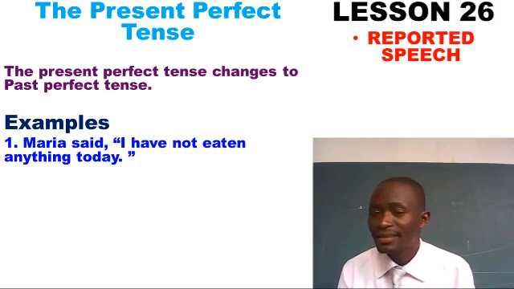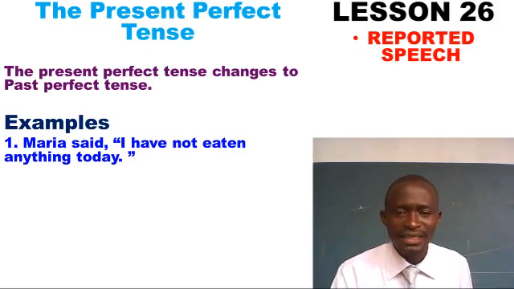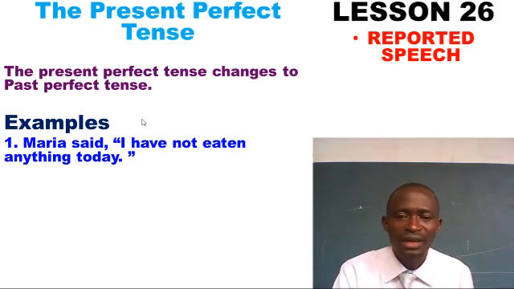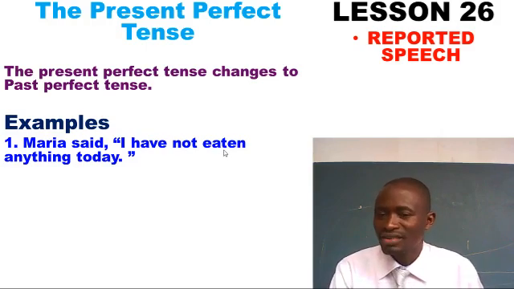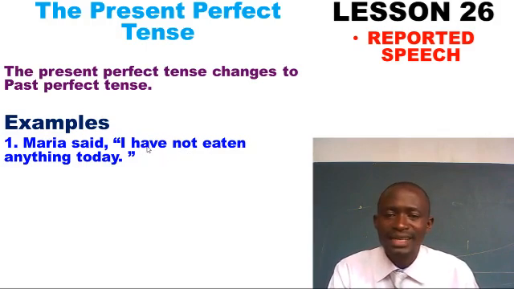I have not eaten anything today. Who is saying this? Maria. What makes this present perfect? Look at the usage of these words: I have, and the word eaten. You realize that the word eaten is the right word under a participle tense, under perfect tense. And so this is proved to be present perfect.